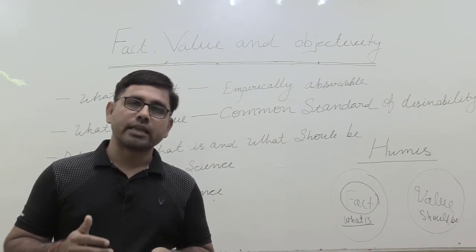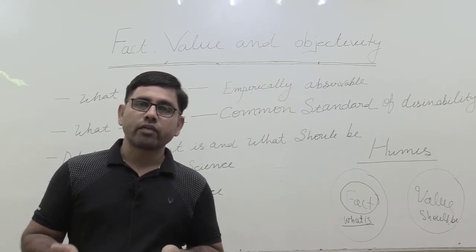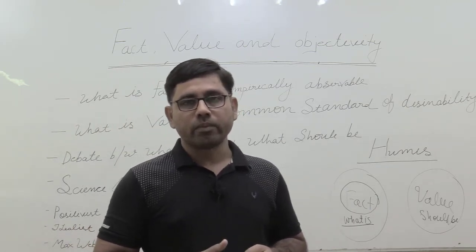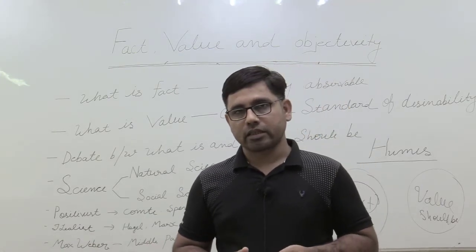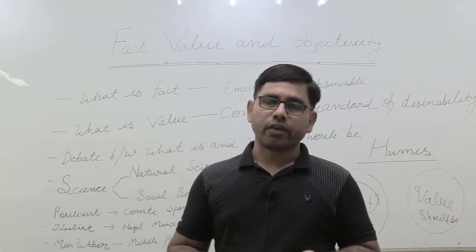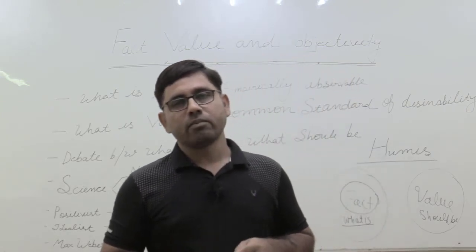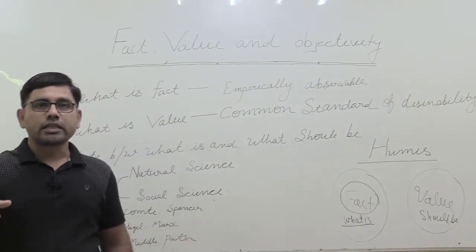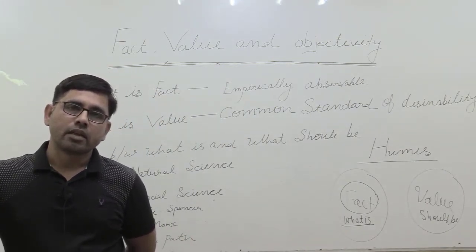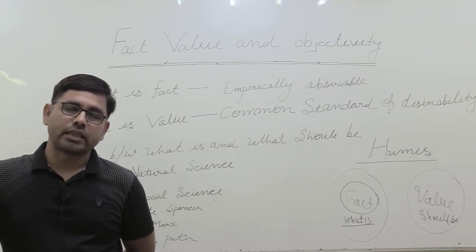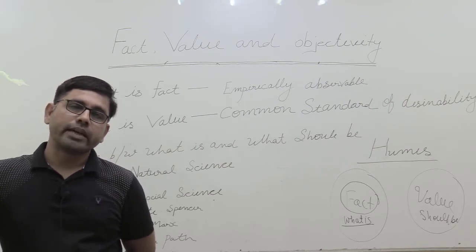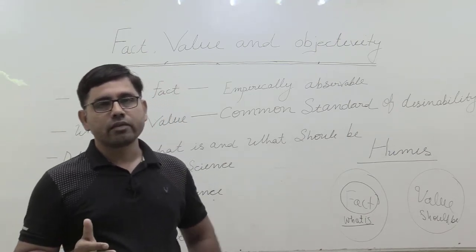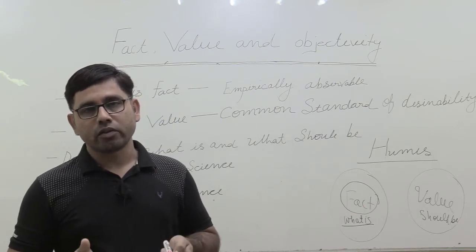But in social reality, in the social world, we are interacting with human beings, living creatures. They have their mind, they are creative human beings, and because of that, many of their actions may be influenced by values. For example, right now where I am giving this lecture and doing this recording, this place is situated in South Delhi, and near this place there is one famous mall of this area, Select City Walk. Suppose I made up my mind to go shopping, I may go to Select City Walk, which is very close to my home, very close to this particular place.